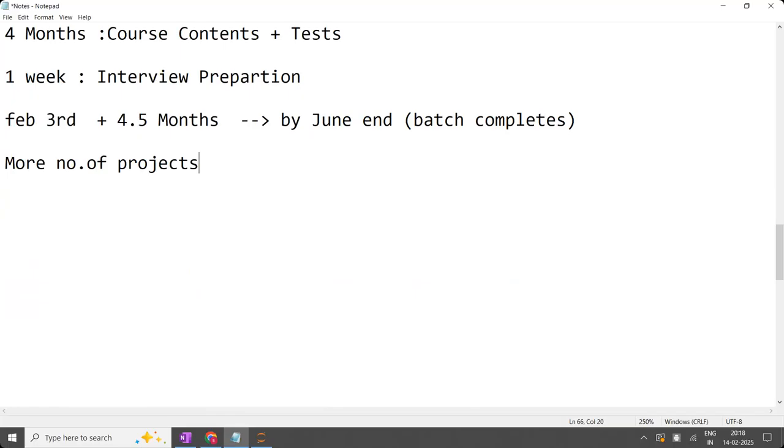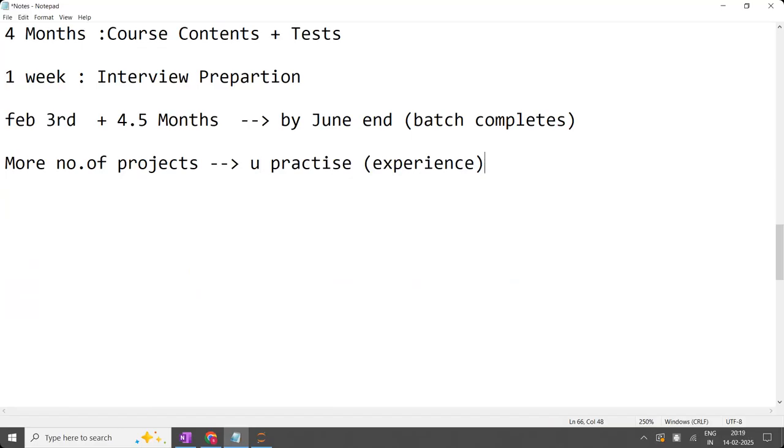So in each area you are going to do three projects. So multiple projects. The more number of projects you practice, you will get placed quickly. That is called experience. So I have more amount of experience. What is the meaning of more amount of experience? It means dealing with multiple projects. Every type of different business problems I have solved.